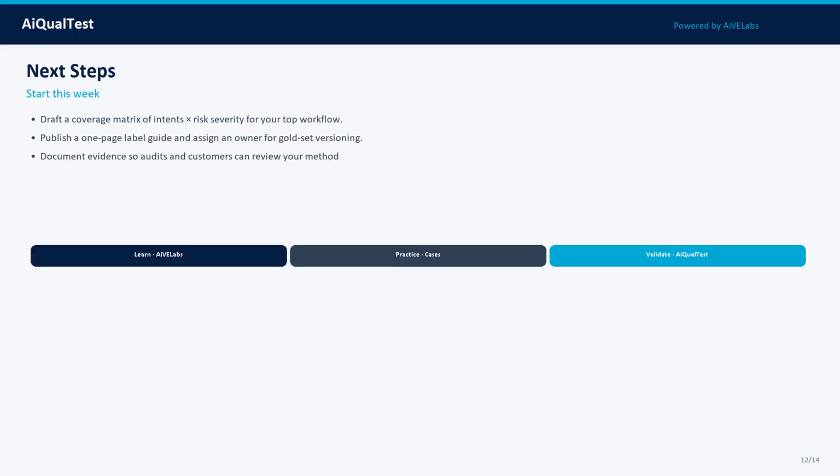Write these into your team wiki and release checklist so they survive staffing changes. Your next steps this week: draft a coverage matrix of intents times risk severity for your top workflow. Then, publish a one-page label guide and assign an owner for gold set versioning. Keep the artifacts, prompts, datasets, scores, approvals so you can defend the decision later.